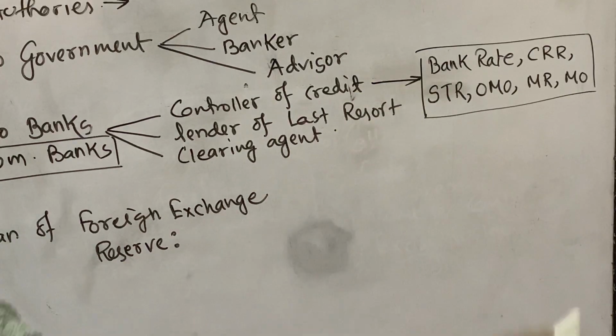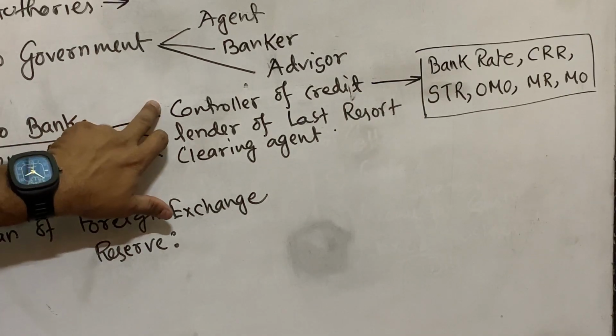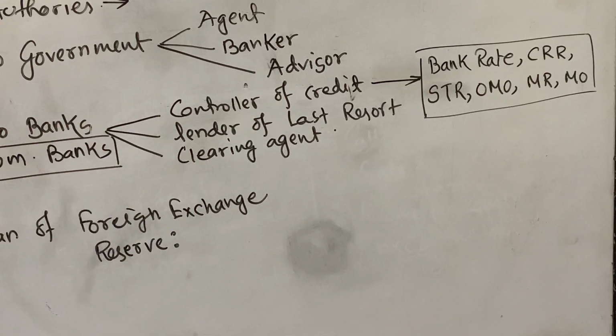In detail we are coming later. So this is the first function, controller of credit.